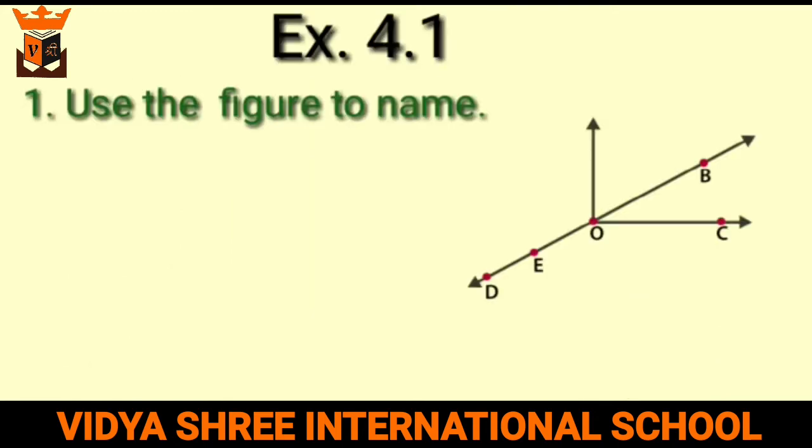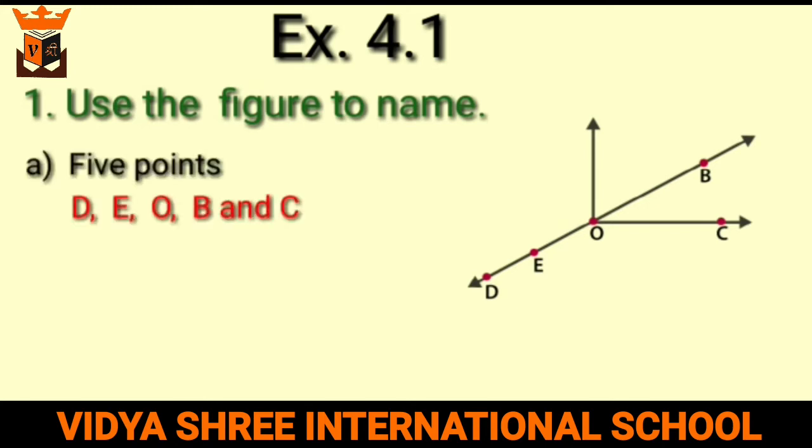Now let us try to solve the questions of exercise 4.1. First question is, use the figure to name. First part is 5 points. Here in this figure, 5 points are D, E, O, B and C. B part is a line. Here BD is a line.